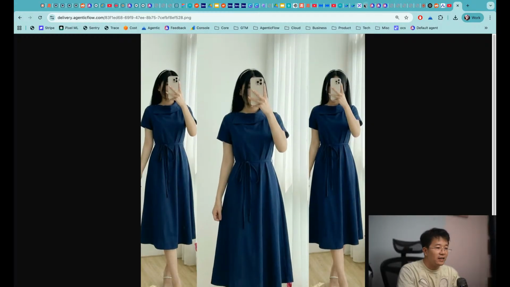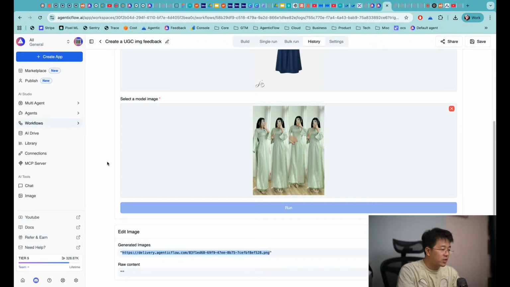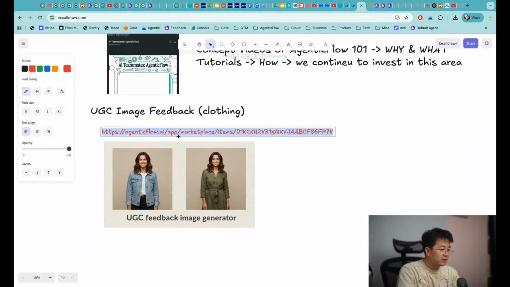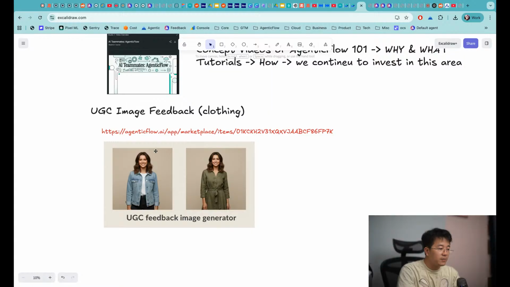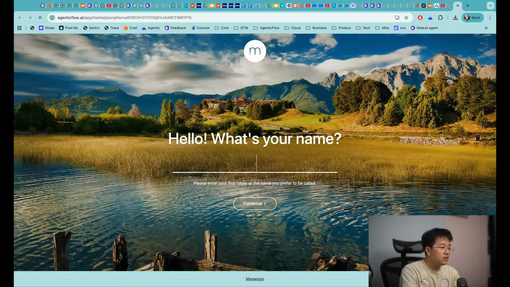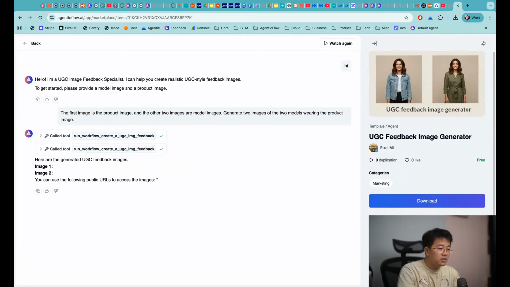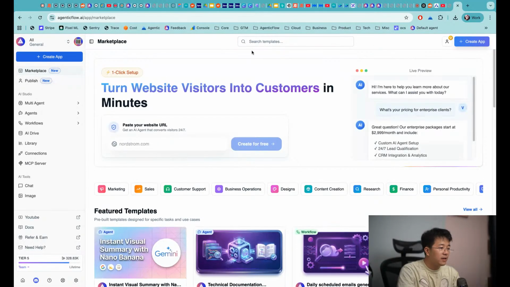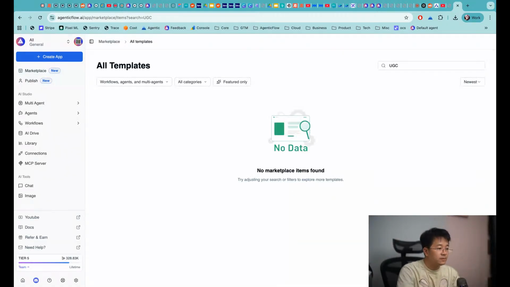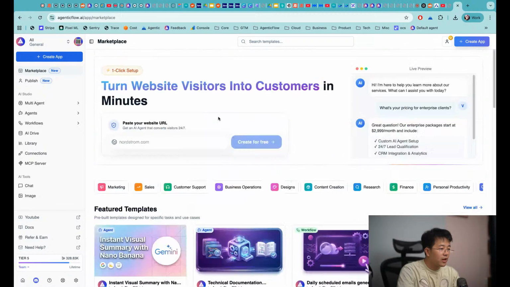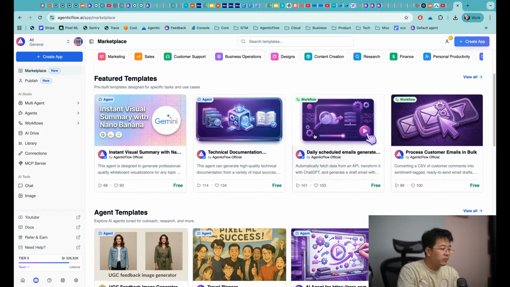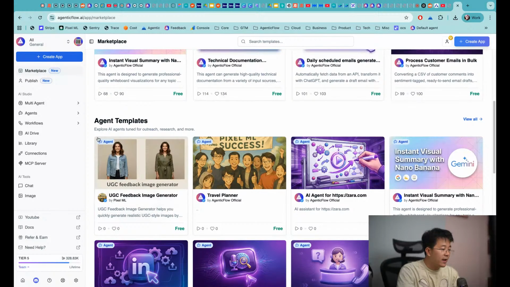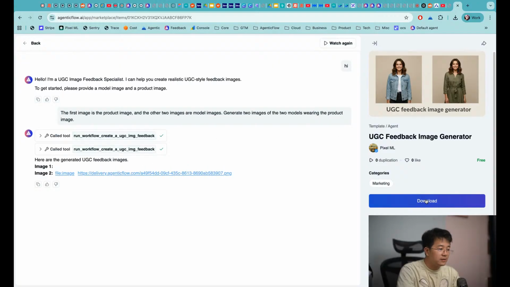All right, so this is how I show you the result, but I'm going to show you how you can get it. You can go into AgenticFlow and Marketplace, and go into this area. This is called the UGC feedback image generator. So how do you find that? Just go back to Marketplace and search for UGC. I think we need to fix this search, but if you go in here, you can see that it is UGC ad. This is the first one in the agent templates. You click on this one, and then you click on download.